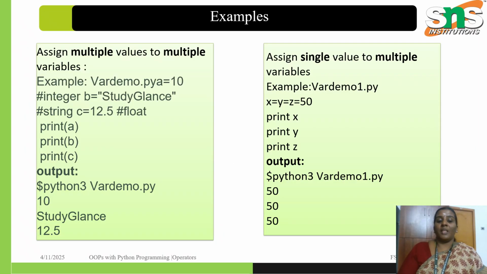So this is an example of multiple values to multiple variables, and another one is a single value to multiple variables. You can see in the first program example where we are giving print A, B and C separately and printing the values. Here we are giving the variables X, Y and Z only one value, equal to 50. So it prints the output 50 50 50 for all the variables.